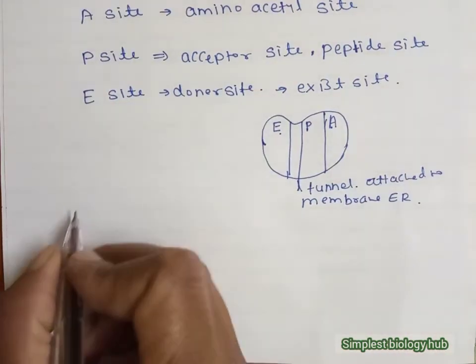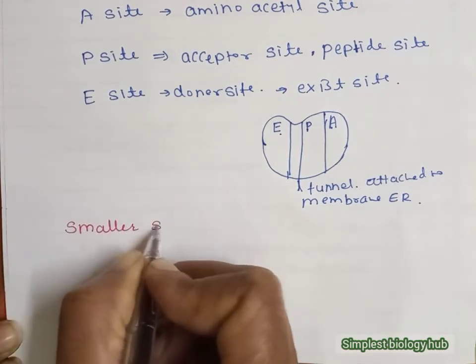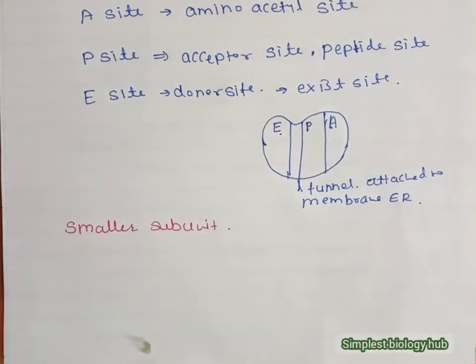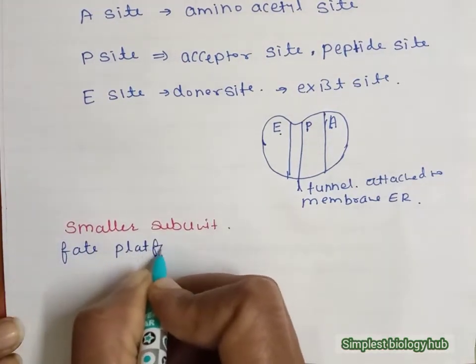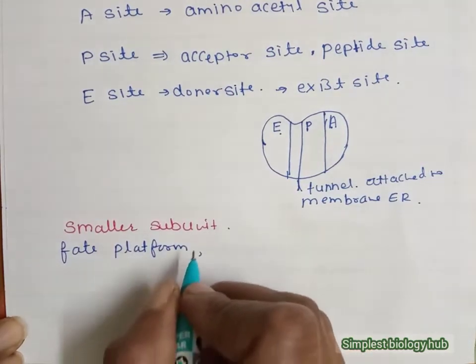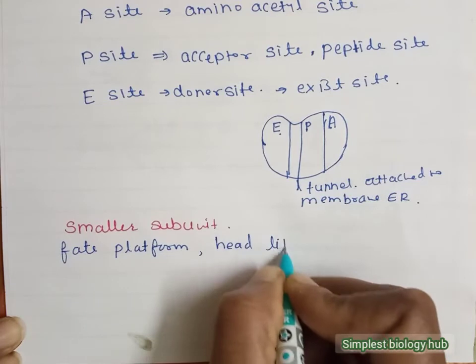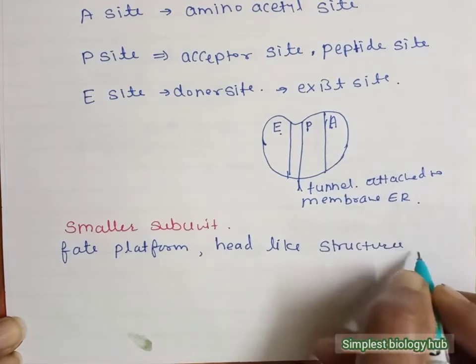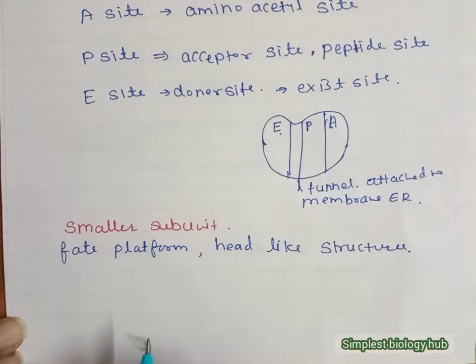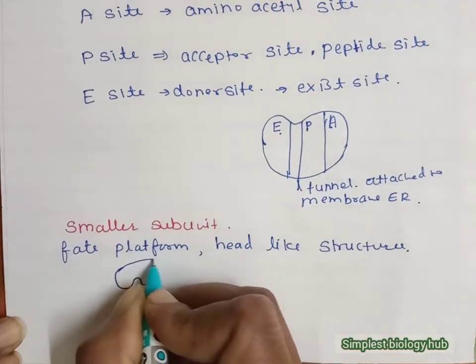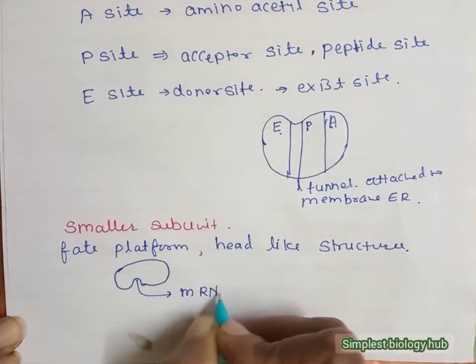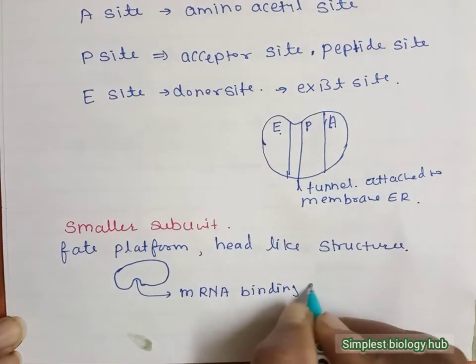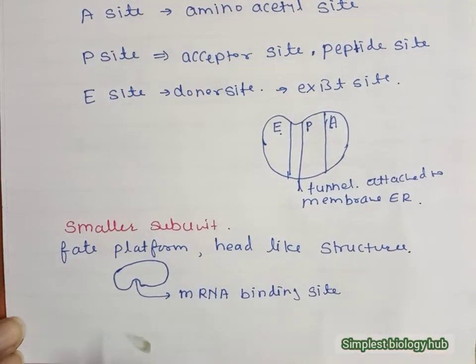Now we talk about the smaller subunit. The smaller subunit has a flat platform and a head-like structure, which is freely suspended in the cytoplasm or base cleft. It looks like this. Here we draw the structure of the smaller subunit, and that notch we call the mRNA binding site because the mRNA binds first on the smaller subunit. After that, the larger subunit joins it.